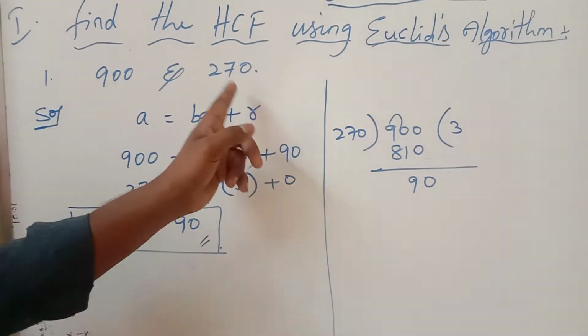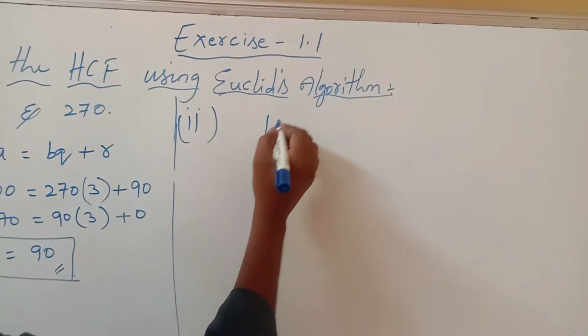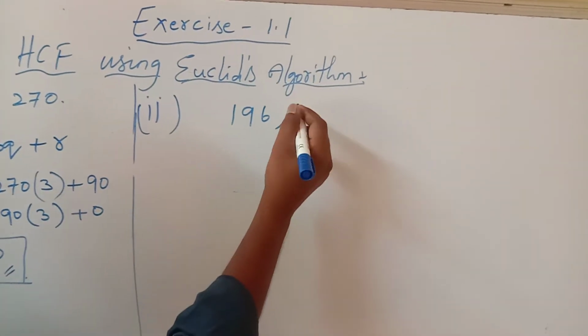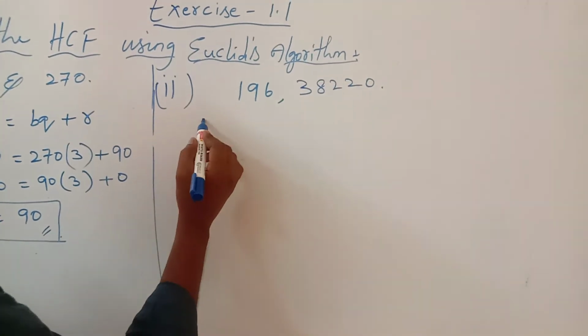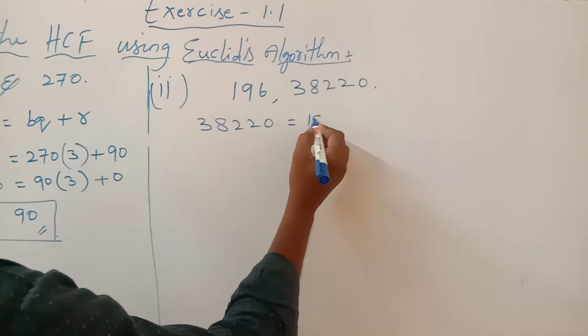HCF of 900 and 270. The bigger value is 38220, which is equal to 196.